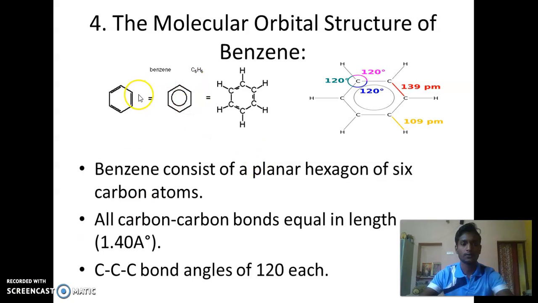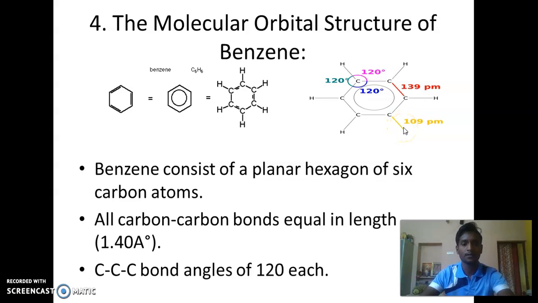These are the various structures written for benzene. This is the molecular formula of benzene, C6H6. Then the Kekule structure of benzene. Then these are the various angles and bond distances between carbon and carbon. Carbon to carbon angle is 120 degrees. Carbon to carbon distance is 139 pm. Carbon to hydrogen distance is 109 pm.